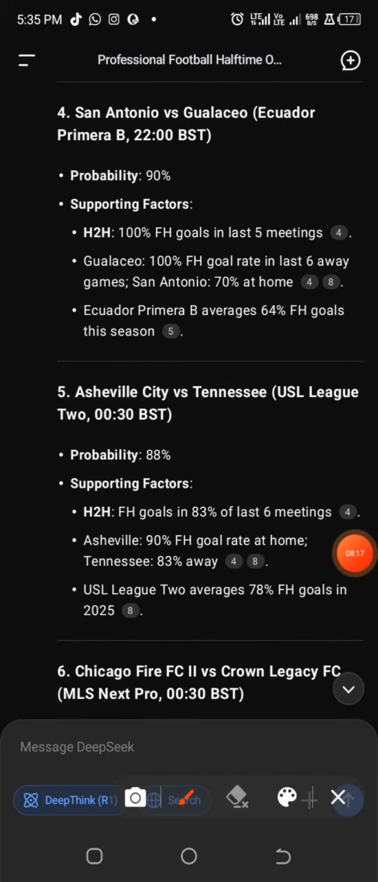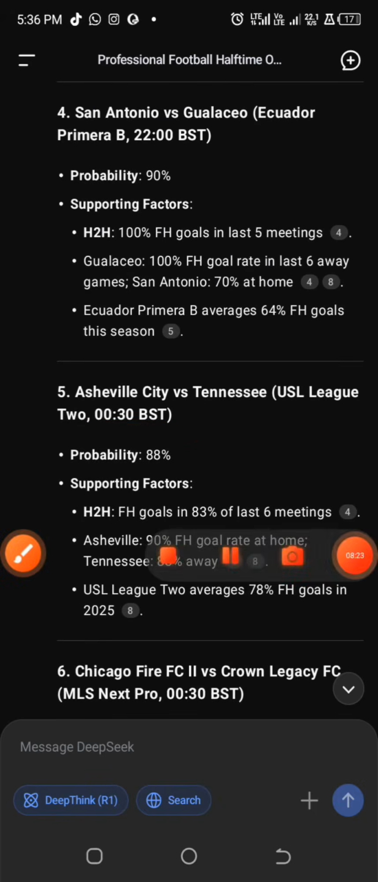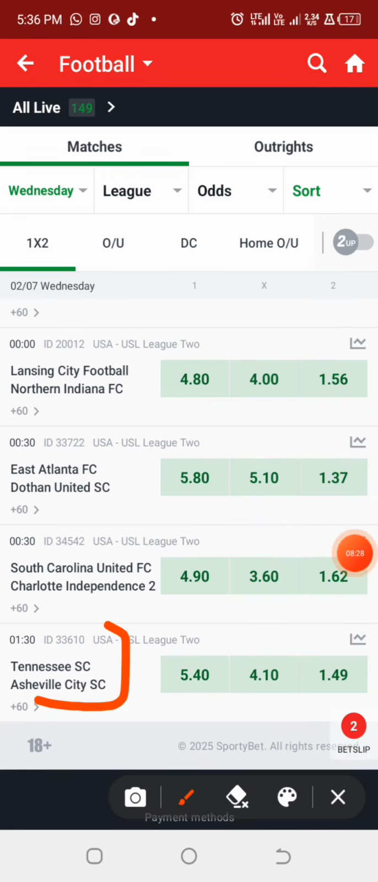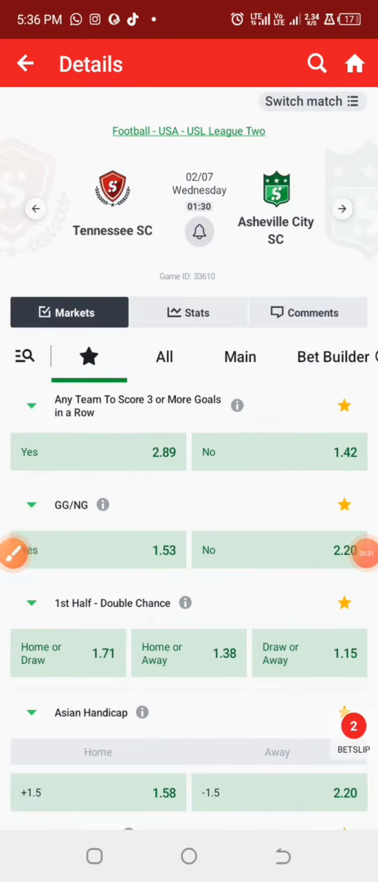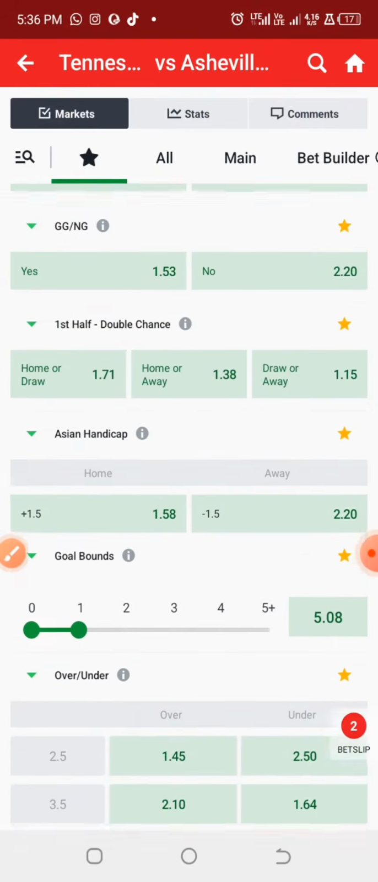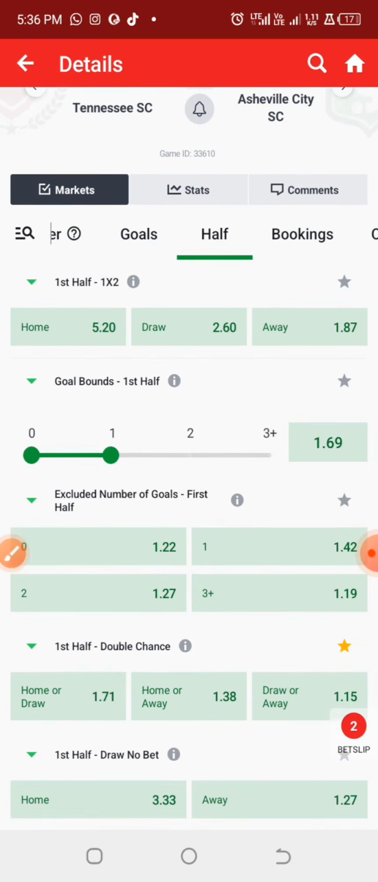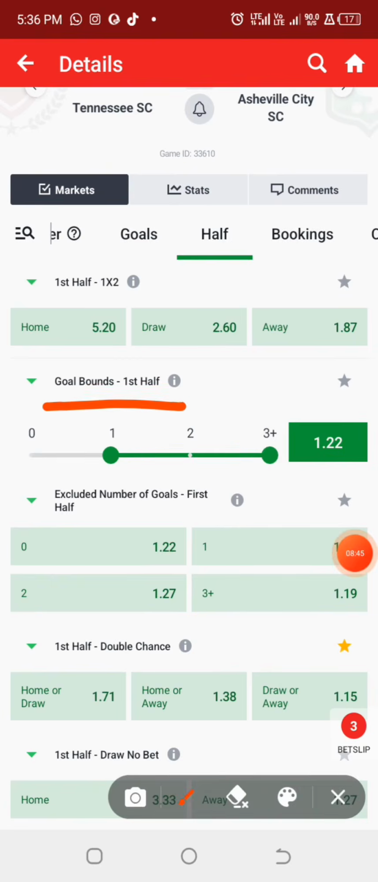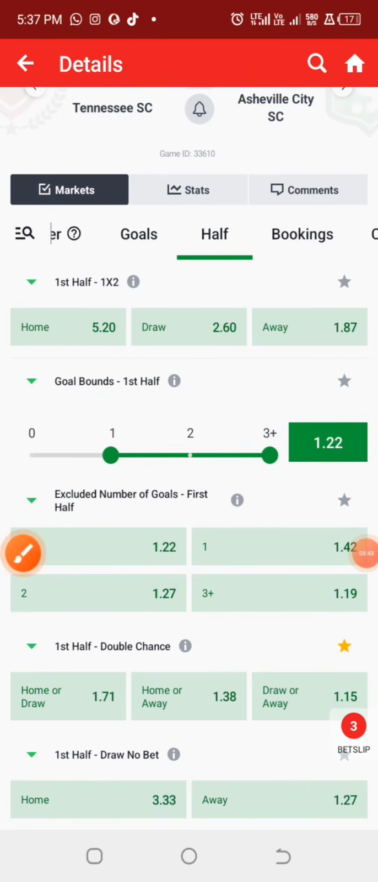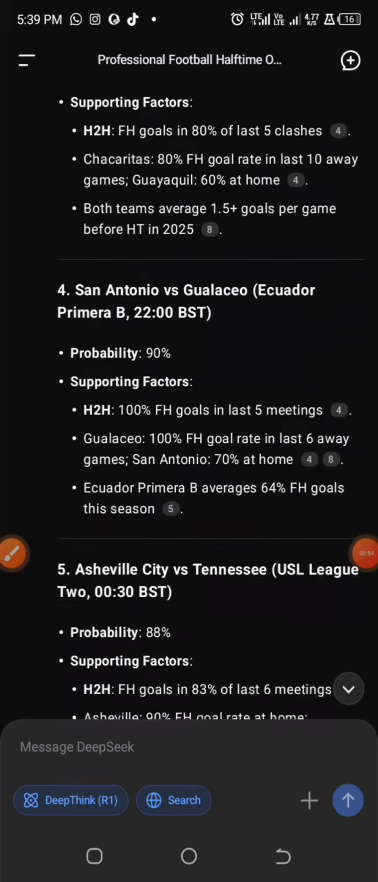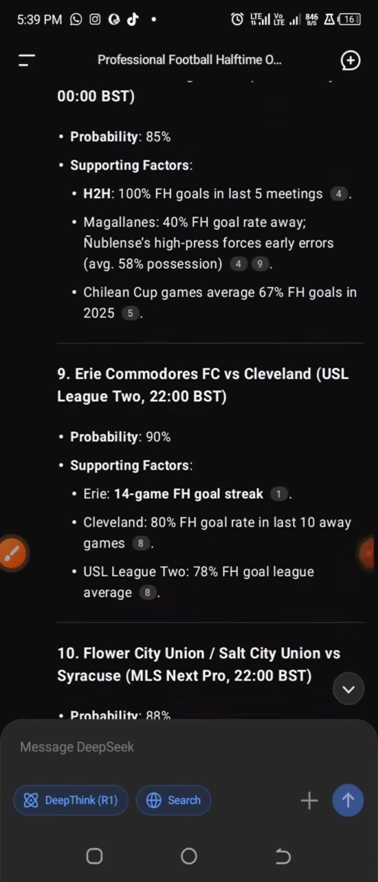Alright, so let us look into this particular USL League 2 game, and let's see if we are going to get the odd for the first half over 0.5 goals on it. So we have it here, and let's see what we have. Actually, they are not providing the odd for the halftime over 0.5 goals, but we can make use of the goal band option, which happens to be the goal band first half, and it is the same thing as predicting halftime over 0.5 goals. So we have it at an odd of 1.22, and so far we've been able to extract 3 games from these 10 predictions.